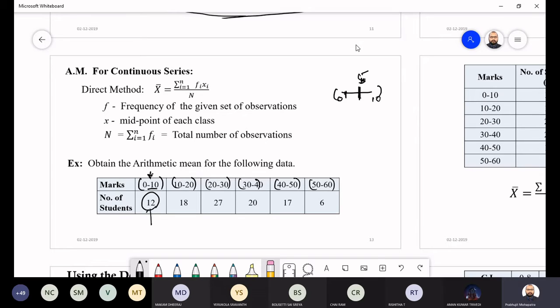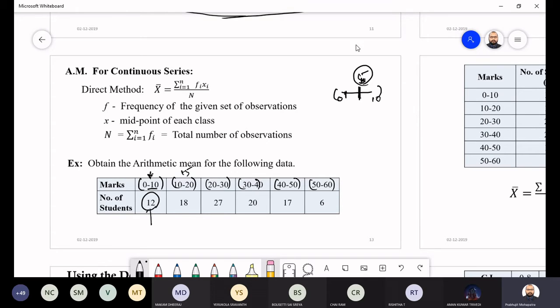But now that information you don't have. Someone has just said that somewhere I have seen that between 0 to 10, there are 12 students. So how to deal with that? You don't have proper information, so you just take the middle position. That will represent the interval perfectly. Getting it or not? So the middle value is 5 and it occurs 12 times.